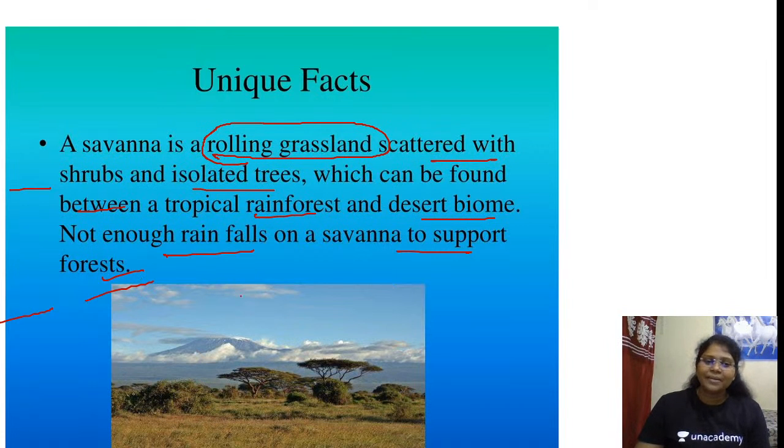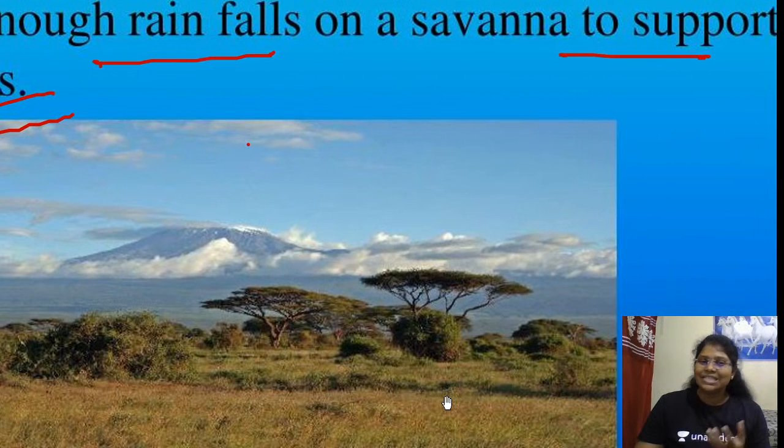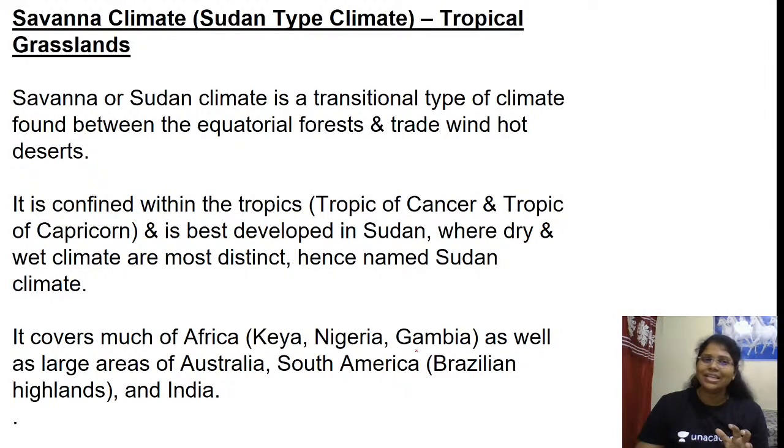Please look at this diagram. Let me zoom it. Does it give us any evergreen vegetation feeling? Here and there you can see the dull pale color. A bit like desert type, isn't it? So savanna climate, Sudan type climate, tropical grassland.